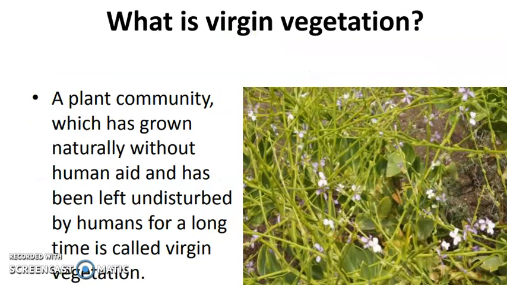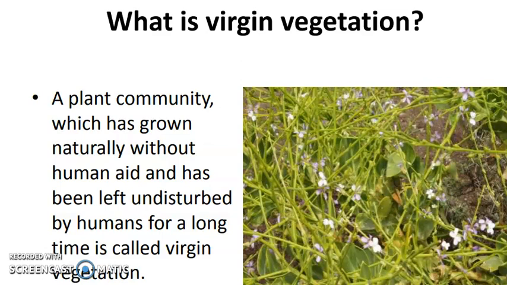Now the term virgin vegetation. Virgin vegetation itself is called natural vegetation only. A plant community which has grown naturally without any human aid or human interference, left undisturbed by humans for a long period of time, is called virgin vegetation. So natural vegetation is also called virgin vegetation.